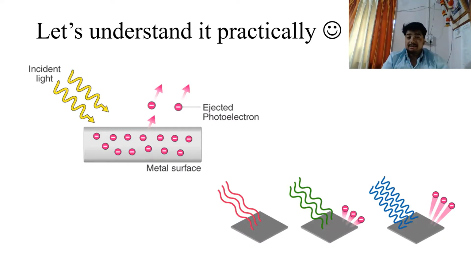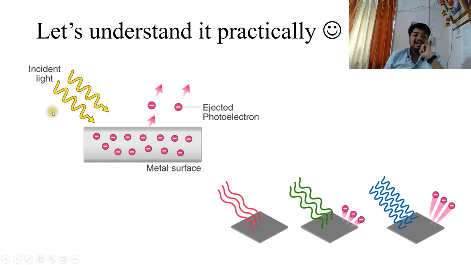Now let's understand this practically. Consider a metal surface. When light of a specific frequency is incident on this metal surface, some amount of electrons, proportional to the energy of this light, are emitted from the metal surface. As we know, metal has a sea of free electrons, and they are free to move. That's why we call them conductors. They are good conductors because they have plenty of unbound or free electrons through which the actual current flows.